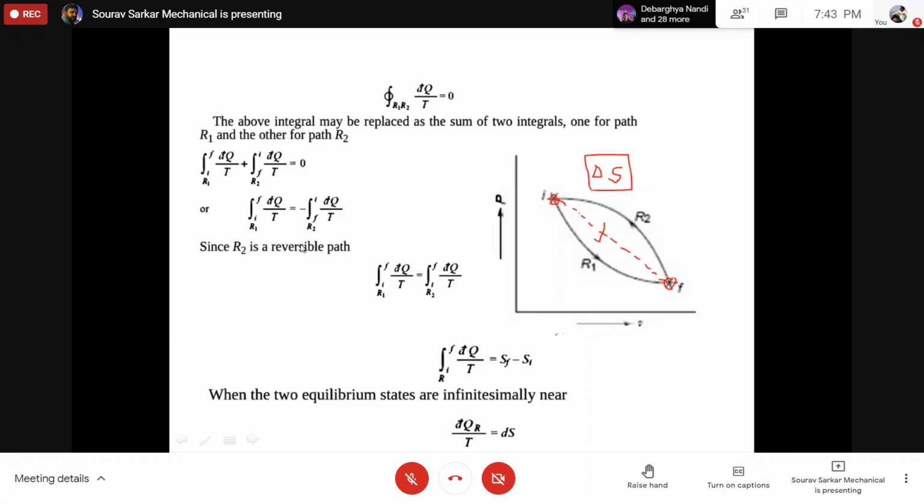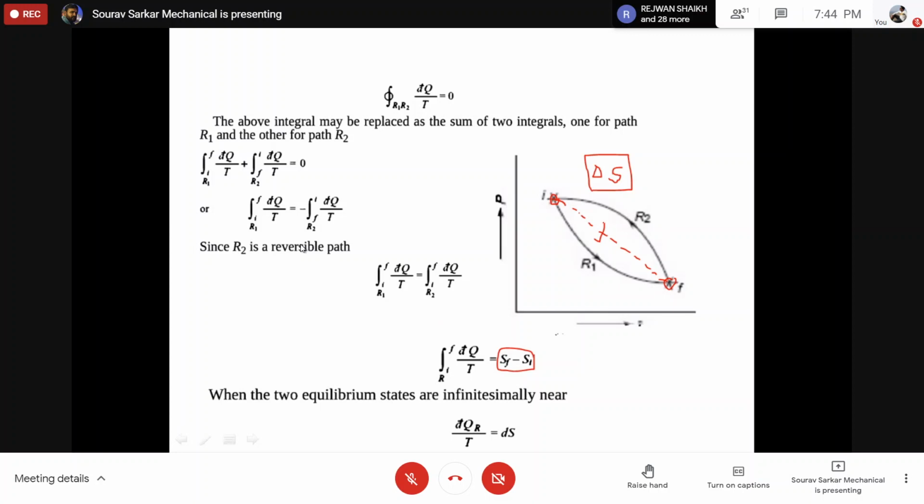S final minus S initial. That is okay, but my question is, how to calculate that? Sir, can we replace this irreversible path by some reversible path? Exactly. Excellent answer.